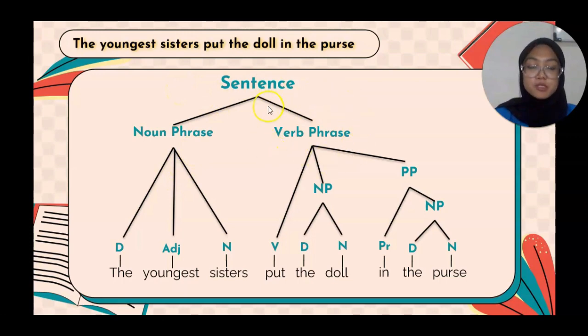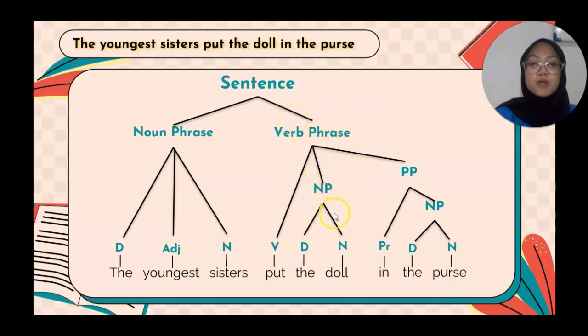And for the verb phrase in here, it consists of three elements. First is "put" as a verb, "the doll" as a noun phrase, and "in the purse" as a preposition phrase. So "put the doll in the purse" becomes a verb phrase because there is "put" as a verb in the beginning of the sentence.